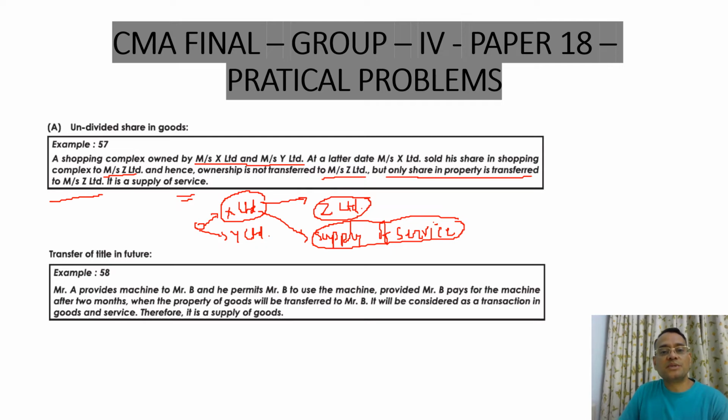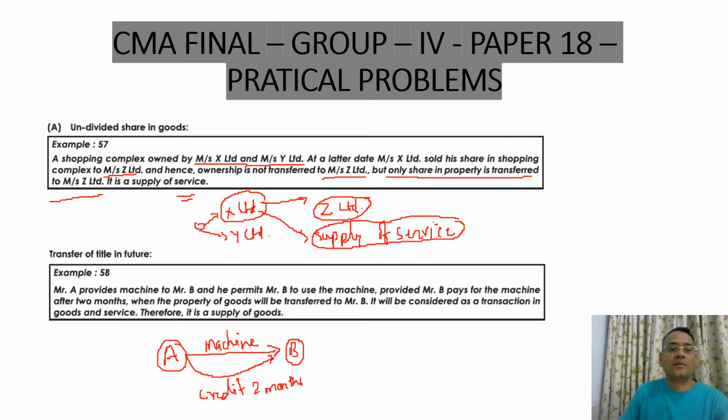Next one: Mr. A provides a machine to Mr. B to use the machine. B pays for the machine after 2 months, so it is given on credit, and the credit period is 2 months.